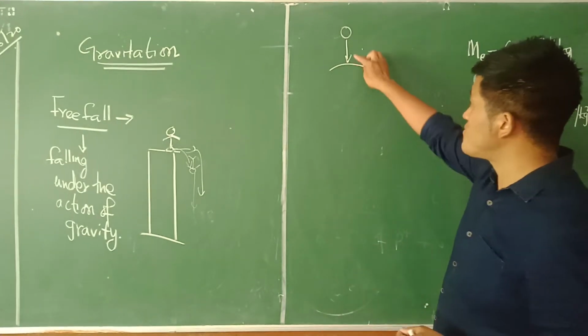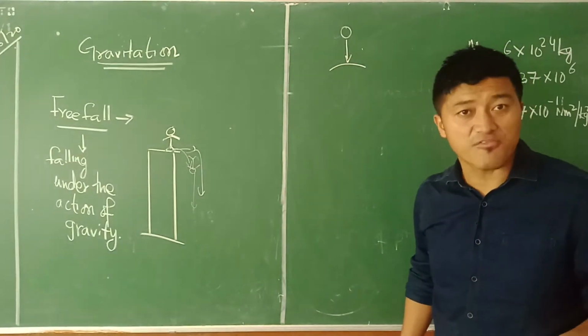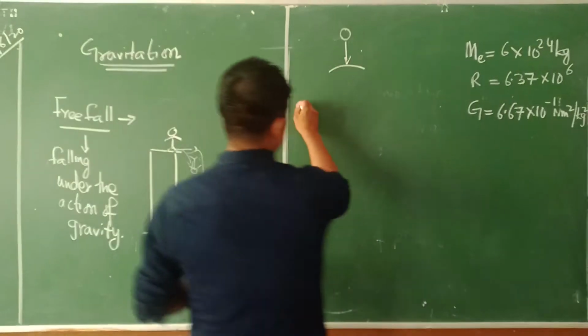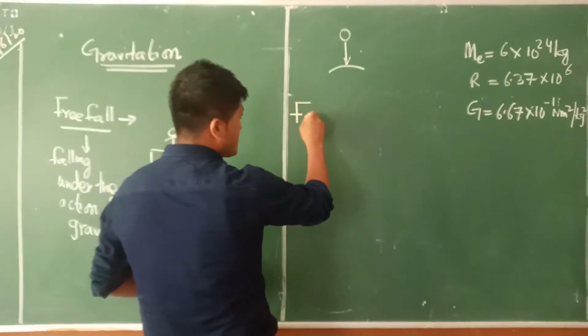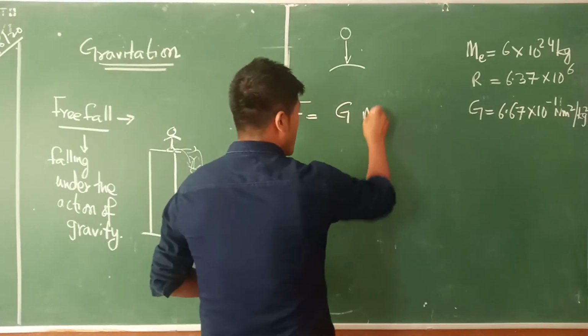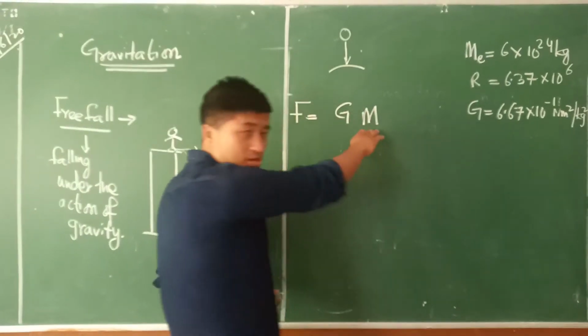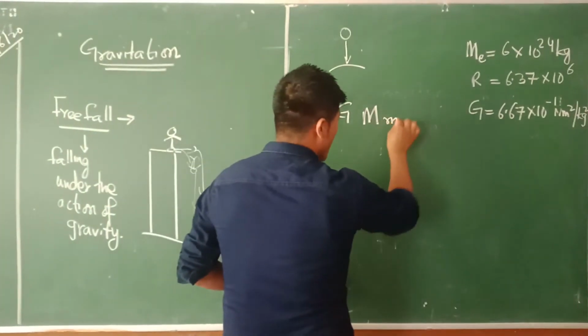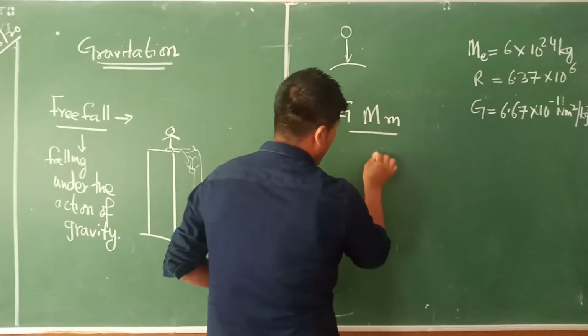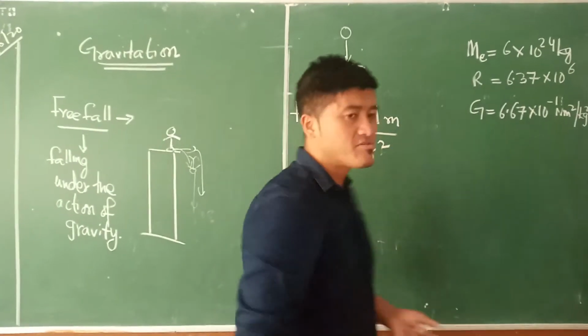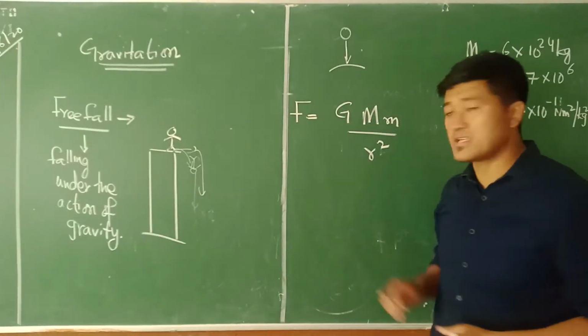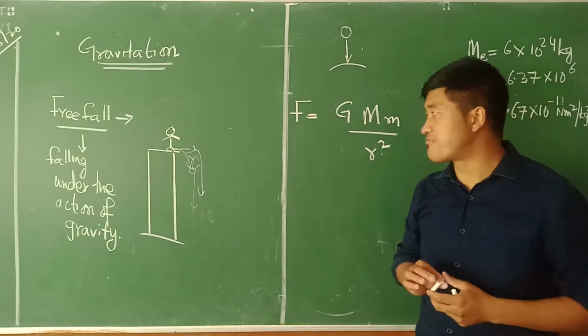This particular force is what we call gravitational force, right? So this gravitational force is going to be given by G M m divided by r squared. In the previous video, I referred to this r as d squared. Now it doesn't make any difference here.